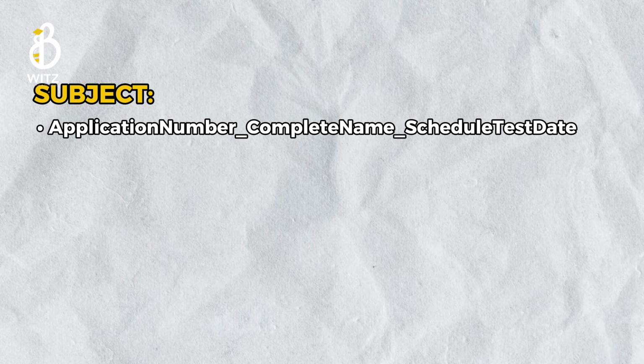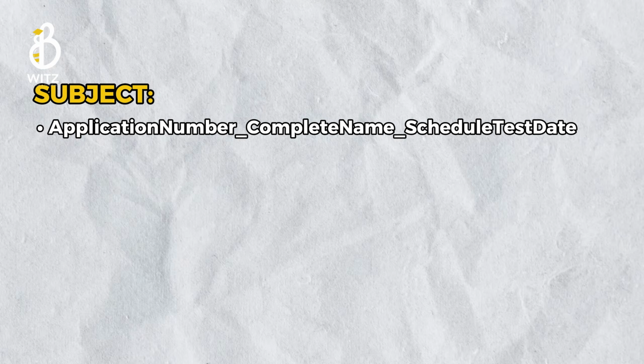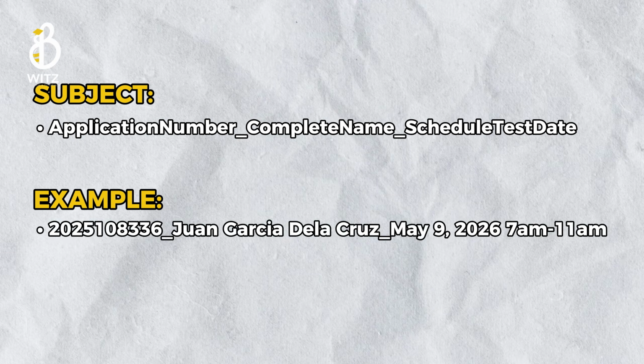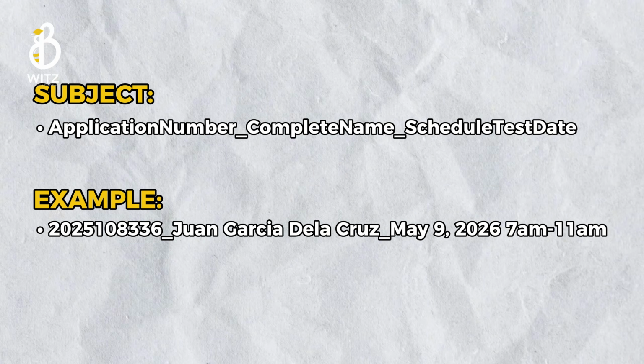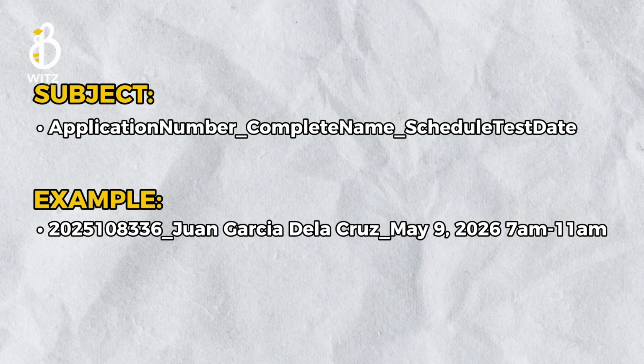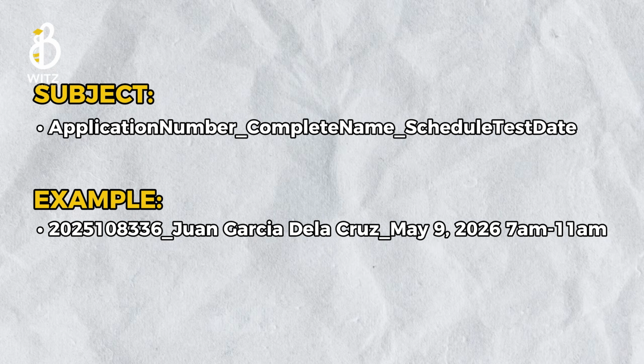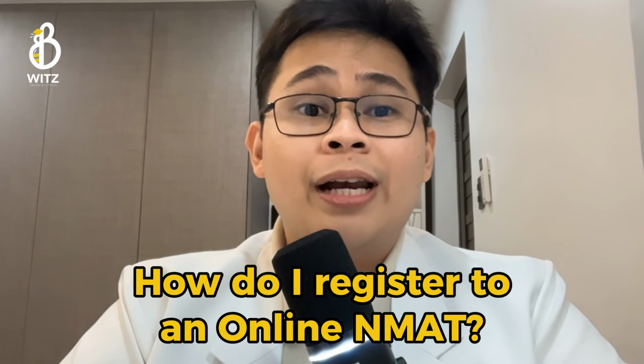The subject of the email should be formatted as application number _ complete name _ scheduled test date. Example, 2025-108-336 _ 1 Garcia de la Cruz _ May 9, 2026, 7 a.m. to 11 a.m.